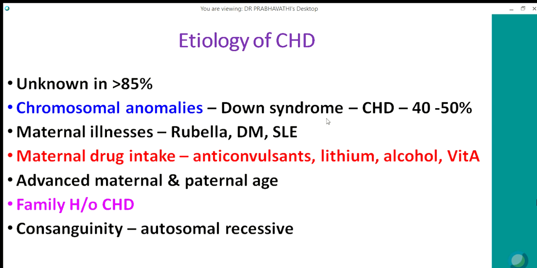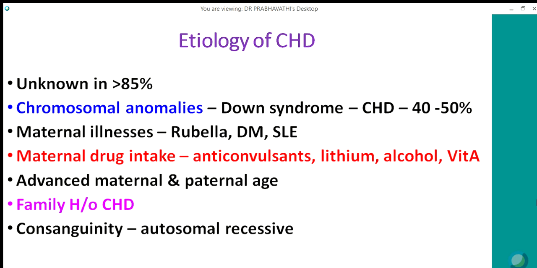So, what is the etiology of congenital heart disease? Briefly, because this is important in assessing the history. Most of them are unknown, the majority, more than 85%. A small percentage could be due to chromosomal anomalies. Most common is Down syndrome, where 40 to 50% of the patients have congenital heart disease. Maternal illnesses like first trimester rubella can cause congenital heart disease, like PDA, peripheral pulmonary stenosis, ASD, VSD, and sometimes other lesions.